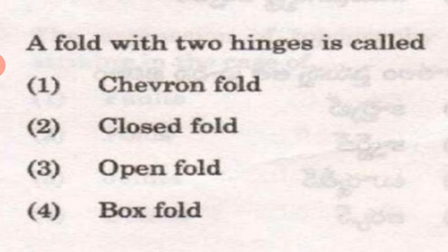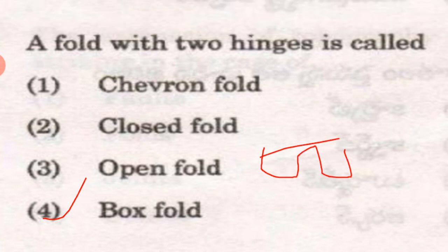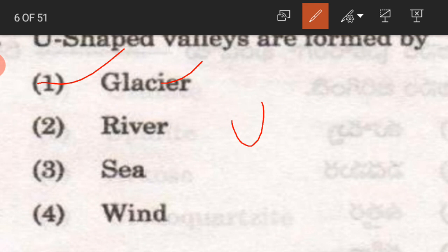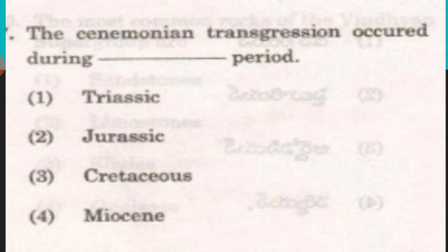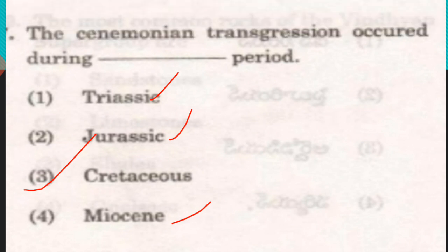A fold with two hinges is called a box fold. You can see it like this, box fold. Okay. Next, U-shaped valleys are mostly formed by glacier. U-shaped is glacier and V-shaped valleys are river. Next, the Cenomanian transition occurred during the dash period. Not Triassic, not Jurassic, not Miocene, Cretaceous.